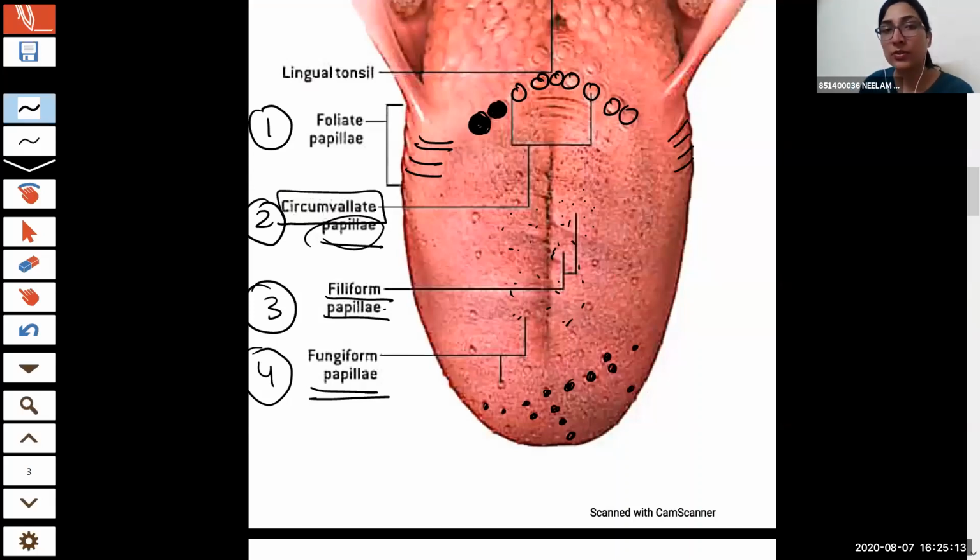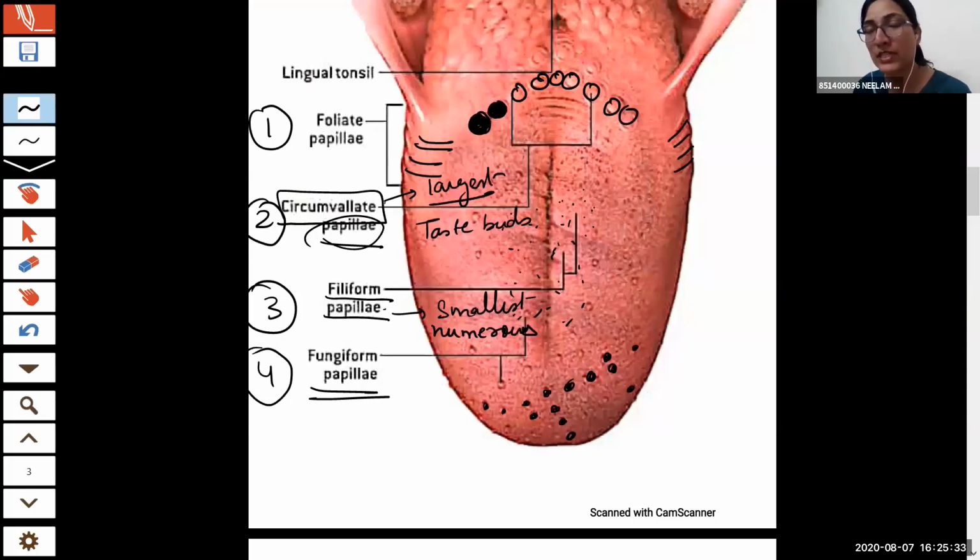Now let me tell you that the circumvallate papillae is the largest and it contains taste buds. Whereas the filiform papillae is the smallest. It is numerous in number. Numerous means many in number. Okay, smallest we are talking about in terms of size. And there are no taste buds.